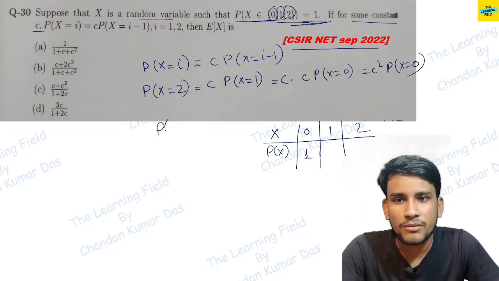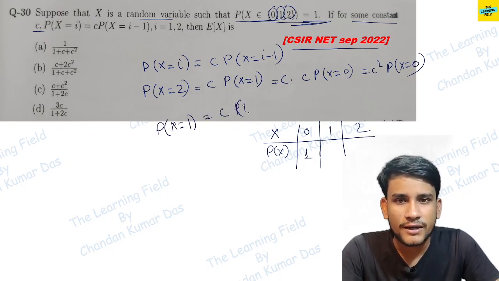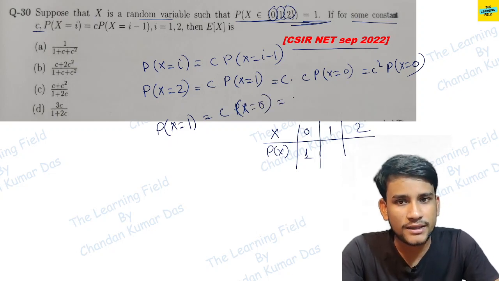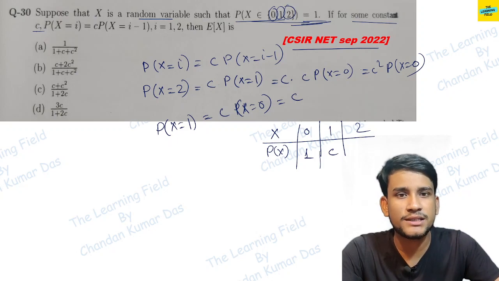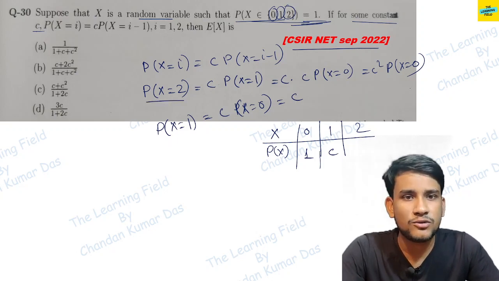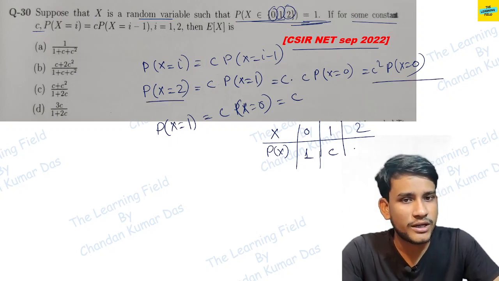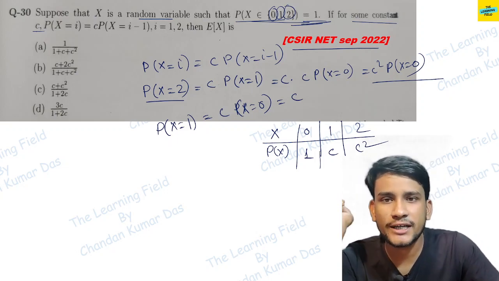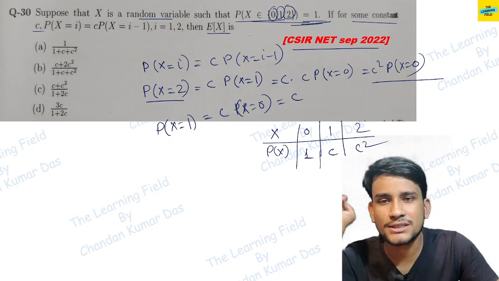Probability of x equal to 1 is c into probability of x equal to 0, and probability of x equal to 0 we take 1, so this value is c. Probability of x equal to 2 means c into c square into 1, so this is c square. Okay, so we have to find the expected value of this random variable x.